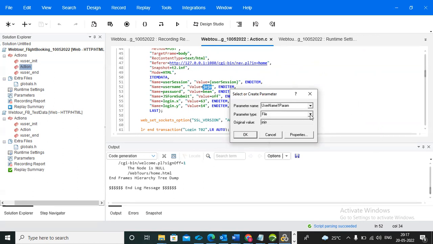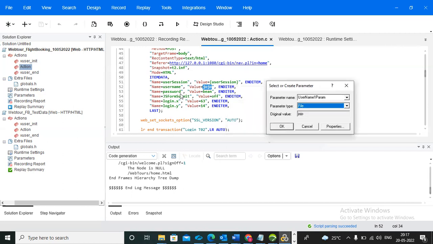Now we have different parameter types: custom, date and time, file, and so on. We select file when the data is text or numbers, like a username. If it is in a date and time format, like the return date or departure date, you need to select date and time. Now, which format is this: text or any date format?